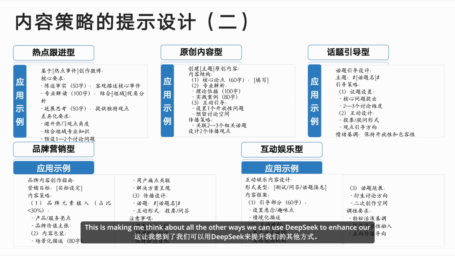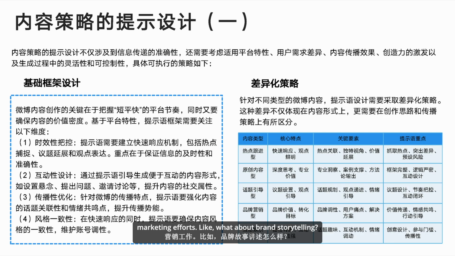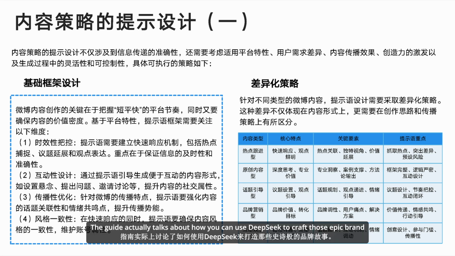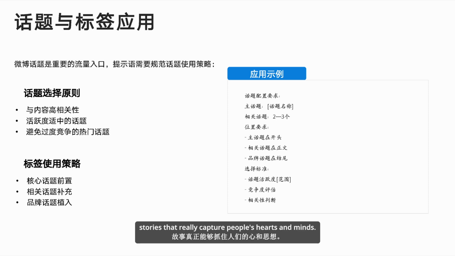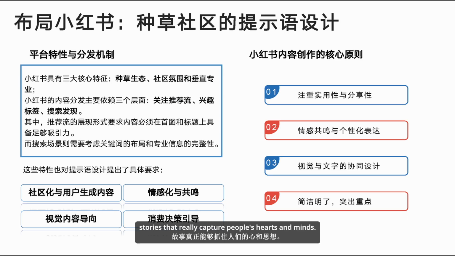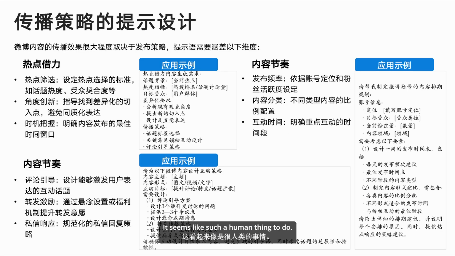This is making me think about all the other ways we can use DeepSeek to enhance our marketing efforts. Like, what about brand storytelling? Oh, yeah, that's a great one. The guide actually talks about how you can use DeepSeek to craft those epic brand stories that really capture people's hearts and minds. Okay, but how do you even begin to prompt an AI to write a story? It seems like such a human thing to do.